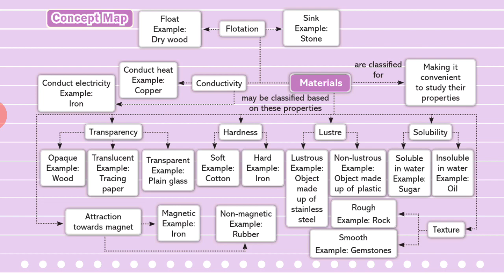Okay, this is what we studied in this particular chapter. On the basis of hardness, you can see soft and hard. Soft is cotton and hard is iron. This is a very good way to recapitulate the chapters, to understand the chapters in brief.